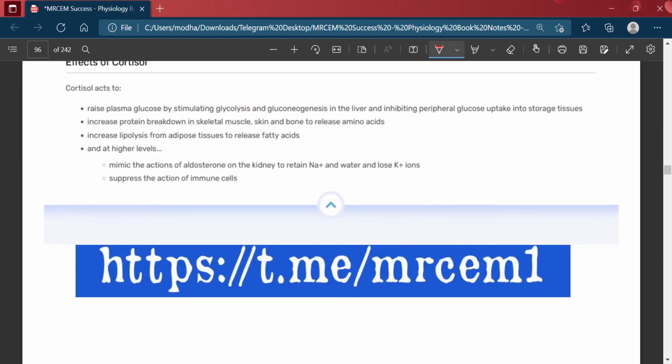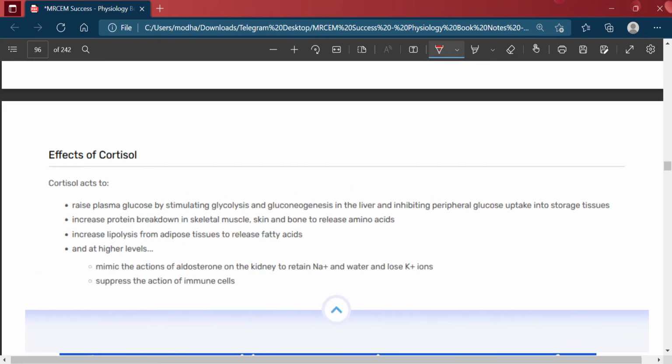So, what is the effect of cortisol? Cortisol acts to raise plasma glucose by stimulating glycolysis and gluconeogenesis in the liver, and inhibiting peripheral glucose uptake into storage tissue.